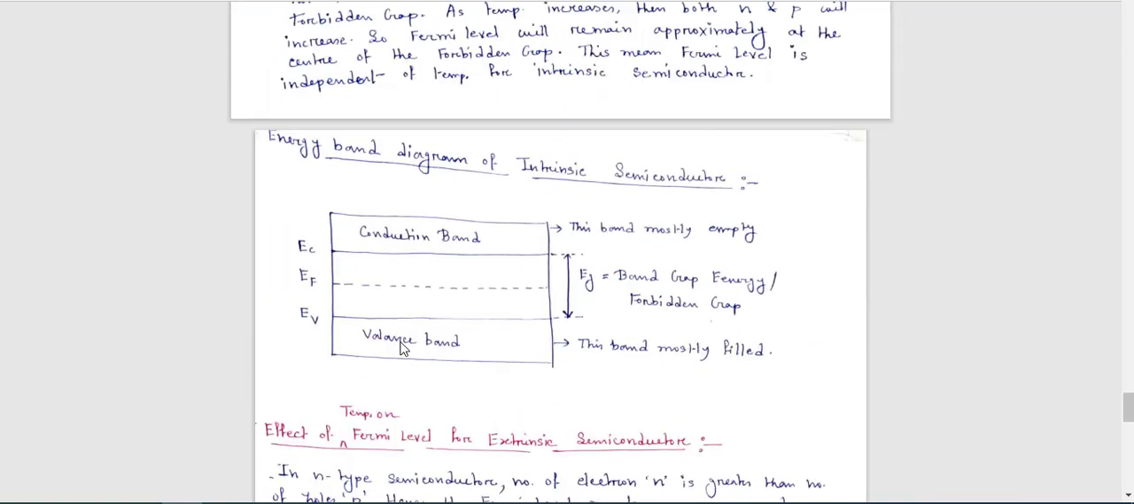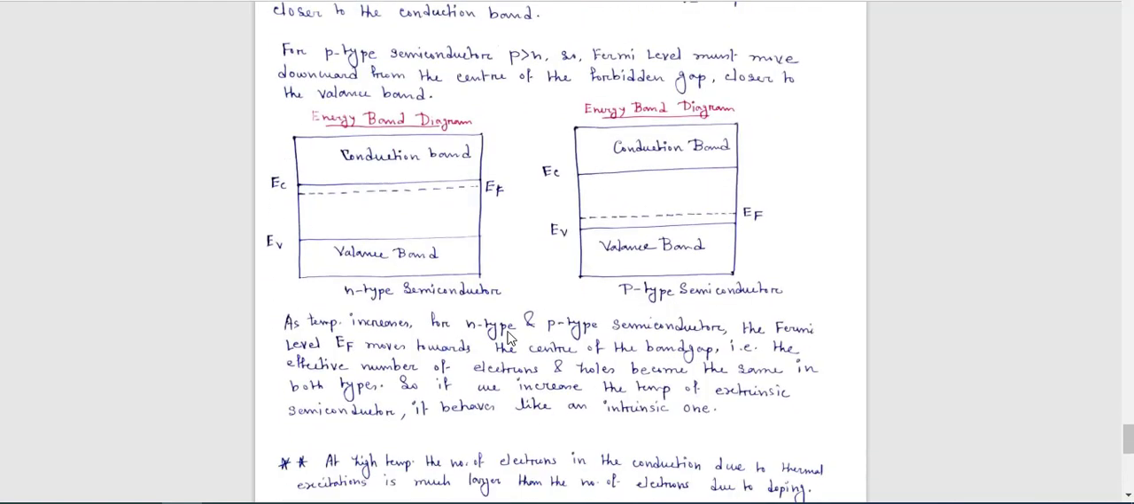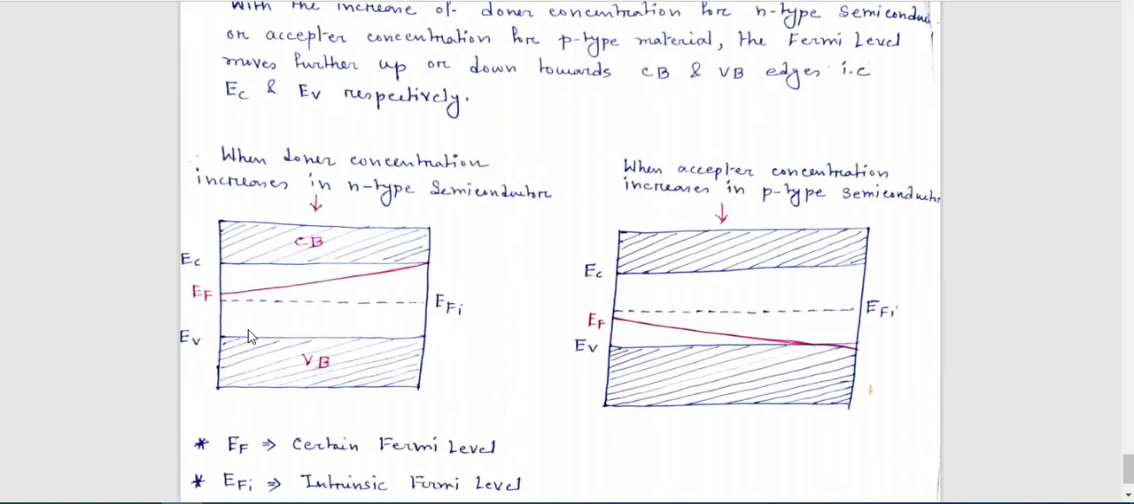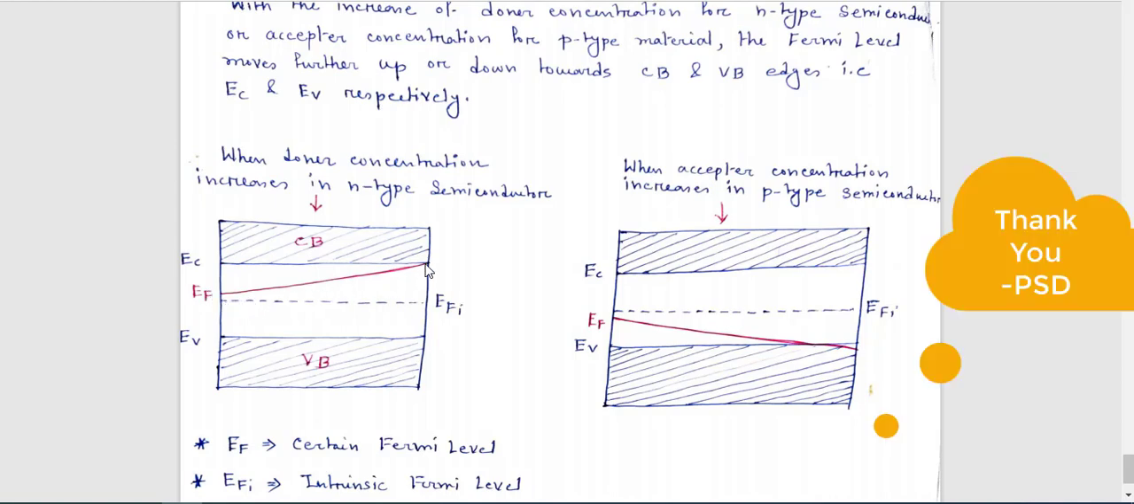Can you remember for intrinsic semiconductor what is the position of the Fermi level? Just the middle. So when the number of free electrons increases, the Fermi level will slowly move towards the conduction band from its position for intrinsic semiconductor. And if the concentration of holes increases, it will move towards the valence band, from the exact location of the Fermi level for intrinsic semiconductor.